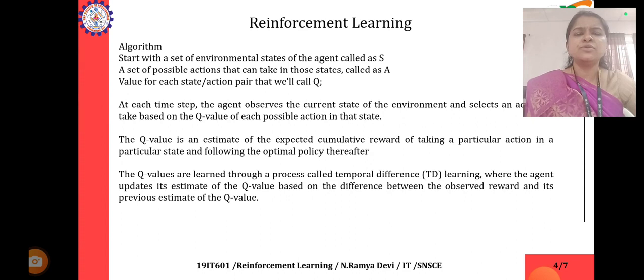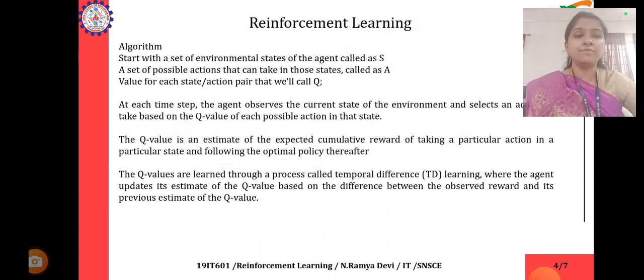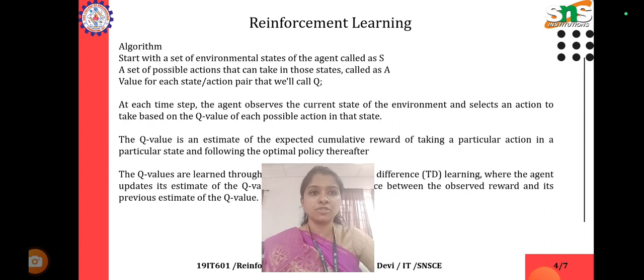Algorithm. It starts with a set of environmental states of the agent called S, a set of possible actions that can be taken in those states called A, and a value for each state-action pair that we will call Q. At each time step, the agent observes the current state of the environment and selects an action to take based on the Q value of each possible action in that state. The Q value is an estimate of the expected cumulative reward of taking a particular action in a particular state and following the optimal policy thereafter.